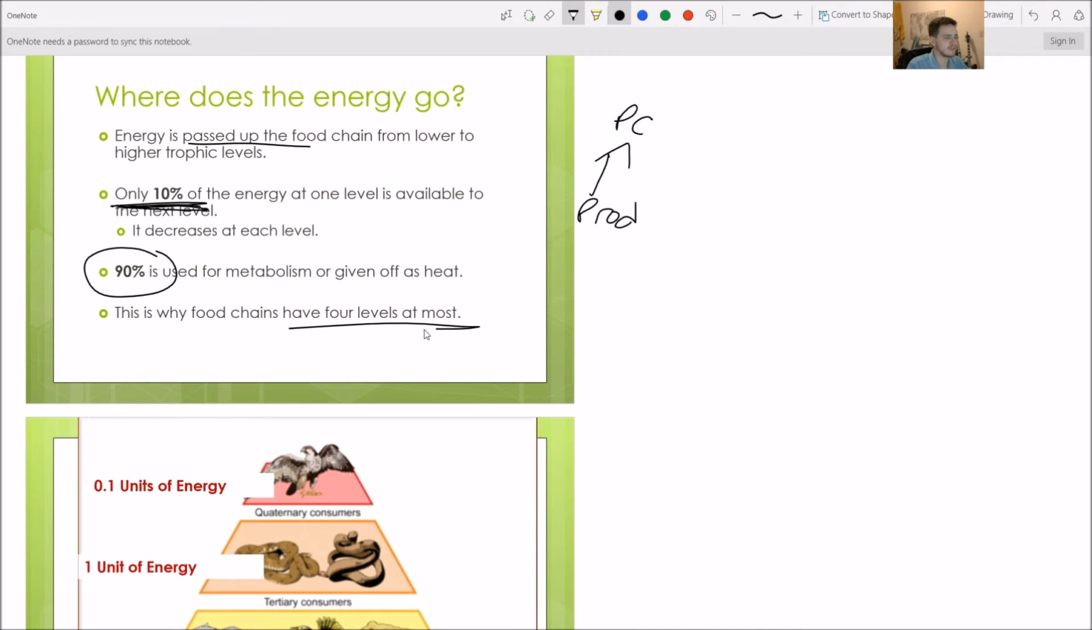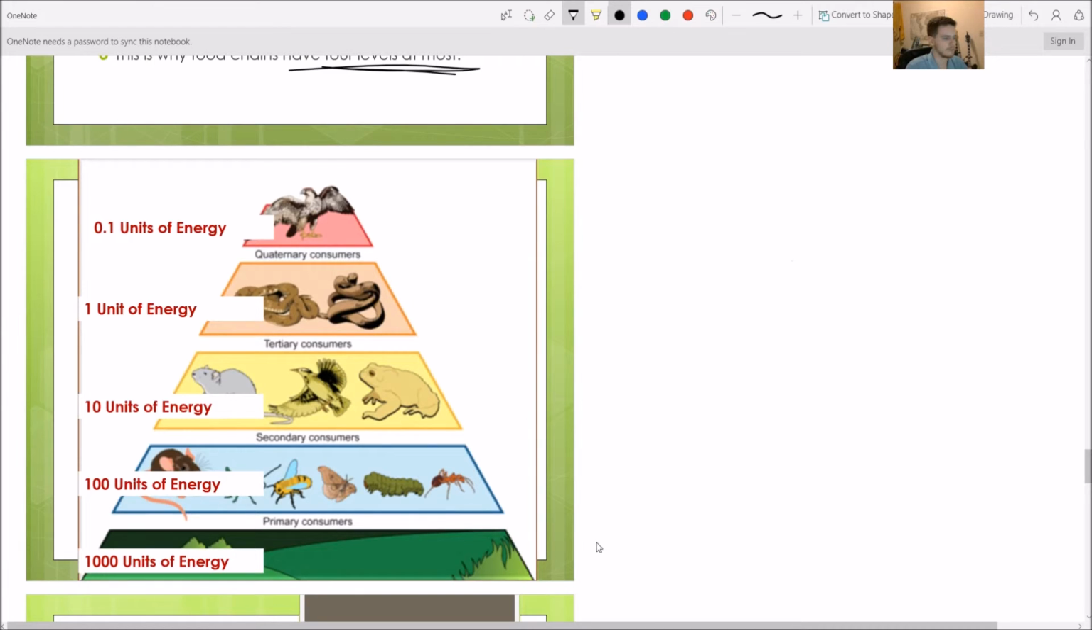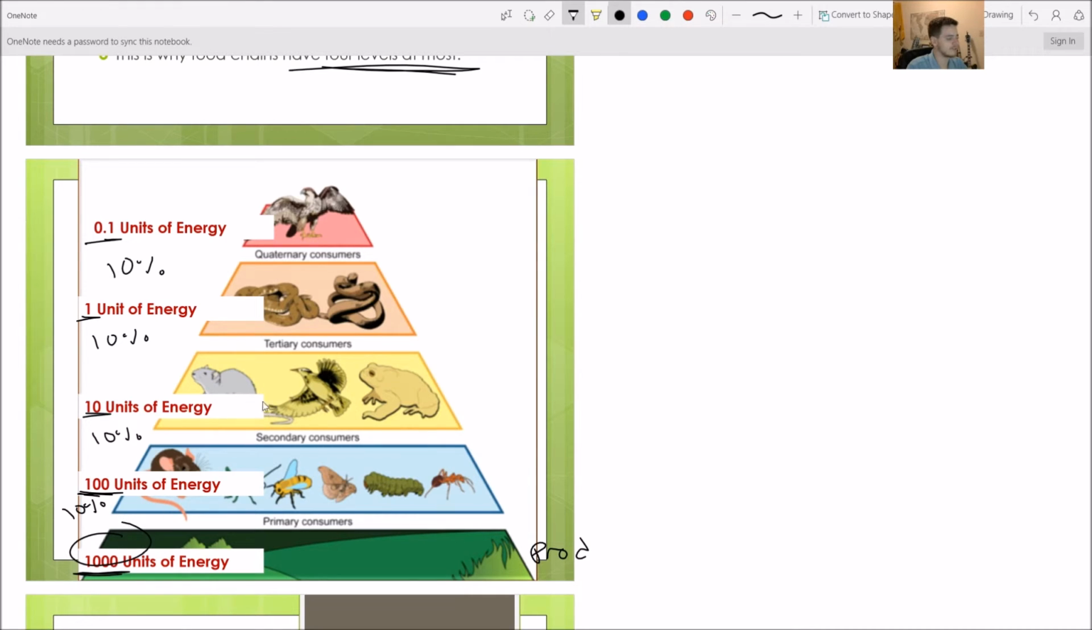This is why food chains can really only have 4 levels, and I'm going to show you an example of that. This really makes a lot more sense if we look at the examples. You can always rewind the video to come back and look at the slide. So let's start here. Our producer, right? Our producer has 1,000 units of energy. Our primary consumer only gets 100 of that, so 10%. Our secondary consumers only get 10% of that. Our tertiary consumers only get 10% of that. And then finally our quaternary only get 0.1 unit of energy when we started with 1,000.